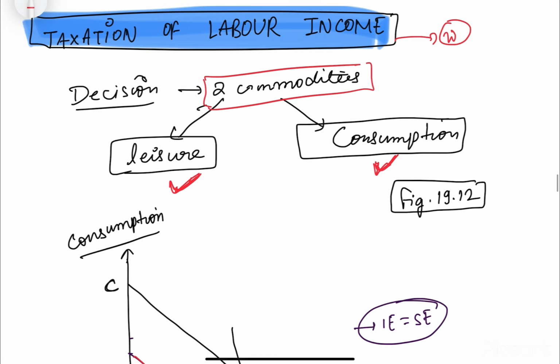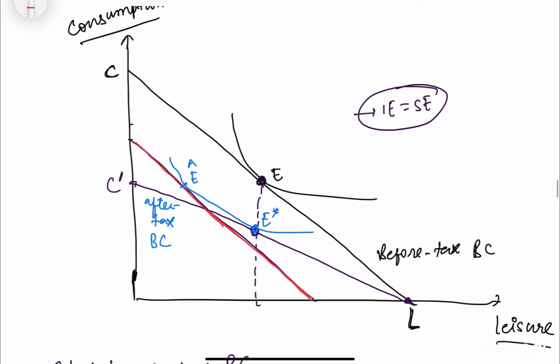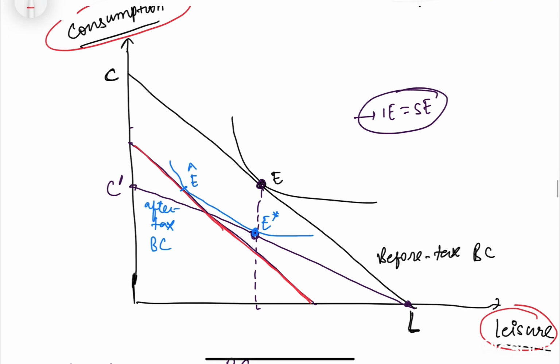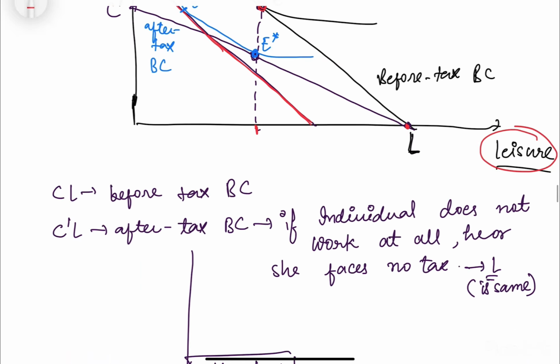Like if he would work less, or he will prefer more leisure, he would work less, he would earn less, so he can consume less. So in that sense, like, the labor has to decide between these two, leisure and consumption commodities. So on x-axis we have leisure, y-axis we have consumption, and let's say this is our budget constraint line before tax, LC, and we are here at E point consuming this much leisure and this much consumption. Let's say this is after tax budget line.